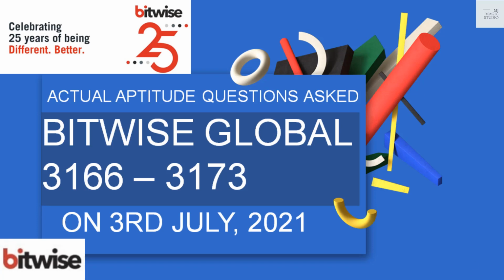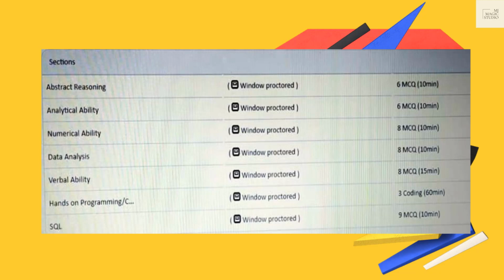As far as their assessment is concerned, their aptitude assessment was divided into 5 categories, as you can see. Abstract reasoning, 6 MCQ were asked, which were supposed to be answered in 10 minutes. Analytical ability, numerical ability, data analysis, which is data interpretation, verbal ability, then hands-on programming, and SQL. So today I would be focusing on all 8 MCQ which were asked in the numerical ability section. So let's begin now.